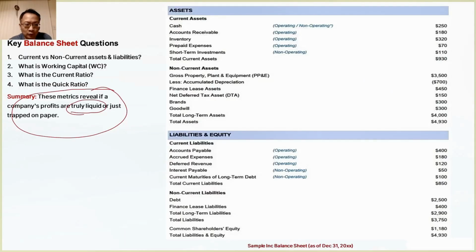Alright, so to sum up, all these indicators are telling us whether a company truly has good liquidity. Or is it what we call having a lot of profits, but they're just trapped on paper? For example, if we have a lot of inventory, a lot of PPE, and heavy investments in factories, with warehouses packed full, it might look like we have a lot of assets. But if there's actually a liquidity crisis, and our accounts payable are also very high, along with a lot of long-term or current liabilities, then our quick ratio might be only 0.1. In this situation, these companies would be in bad shape. This is a core measurement.